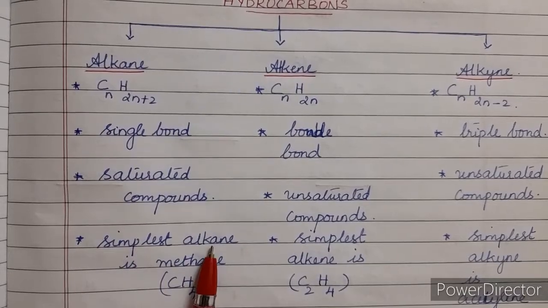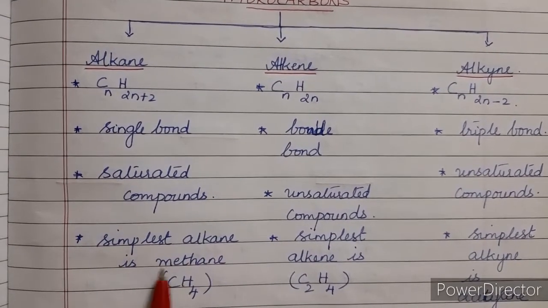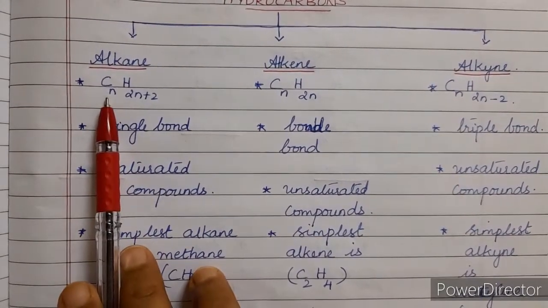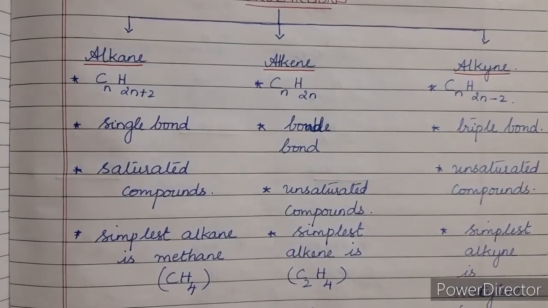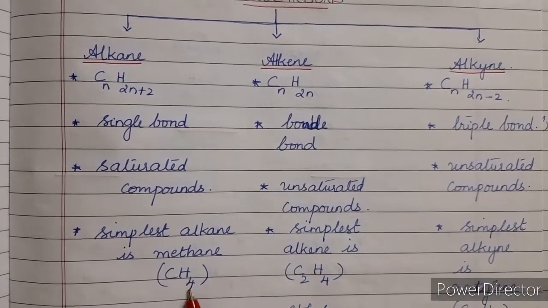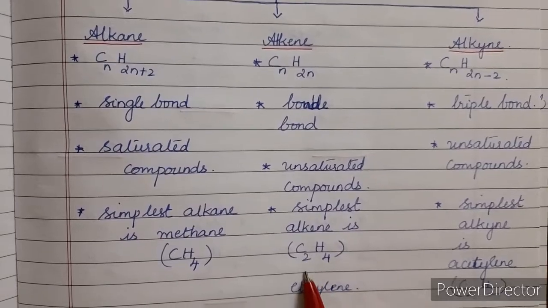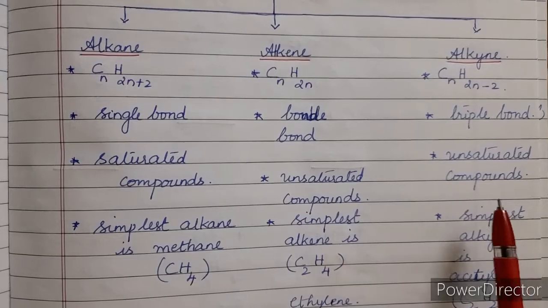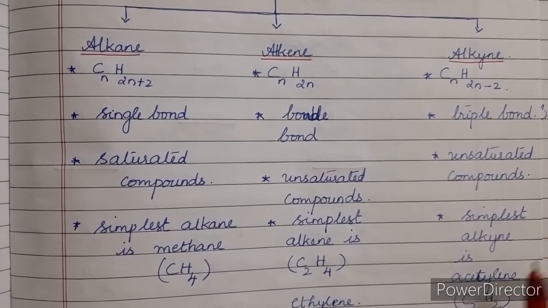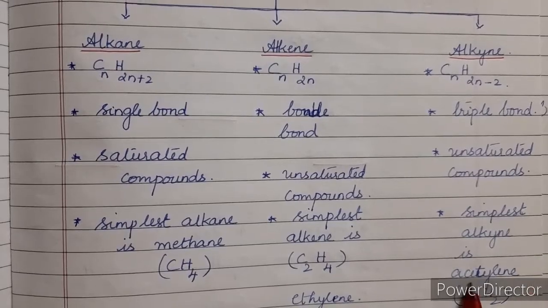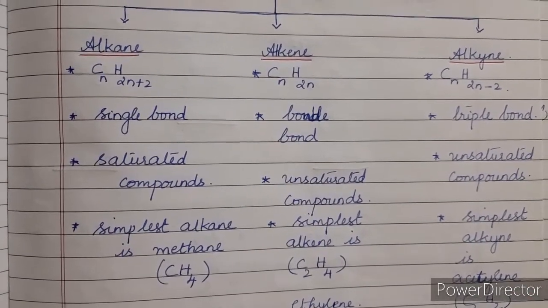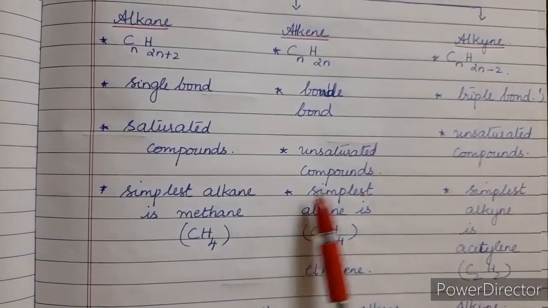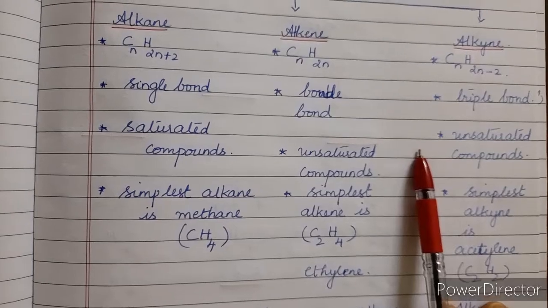Now, if you see the simple alkane, the first member of the alkane is methane, and this is arrived at by replacing n equal to 1, and the formula is CH4. And here the simplest alkene is C2H4. This is also derived by replacing n equal to 1, right? And this is the simplest alkyne, that is acetylene. Acetylene is the simplest alkyne, and the formula is C2H2. So this is about the classification of the parent organic compound, or you can say hydrocarbon.